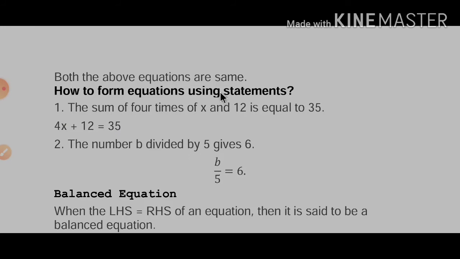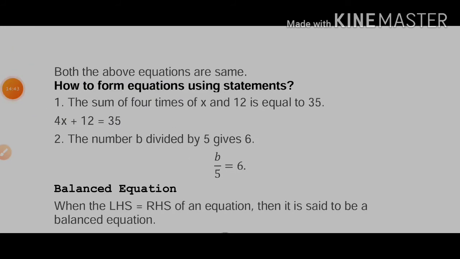So both the equations are same here. Now let us see how to form the equation using statements. Here a statement is given: the sum of 4 times of x and 12 is equal to 35. This is one statement, and we have to form an equation.